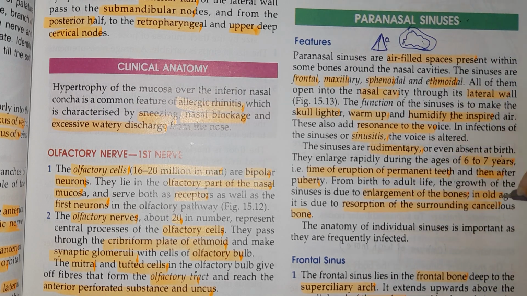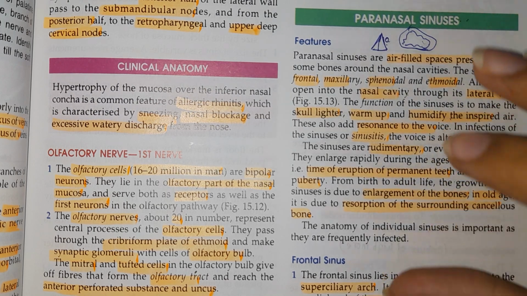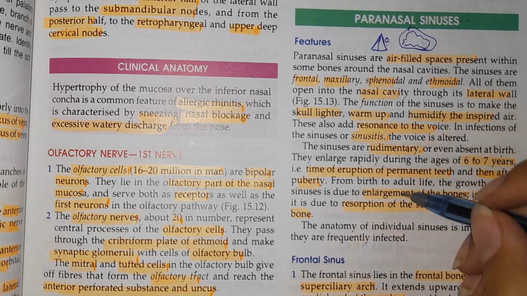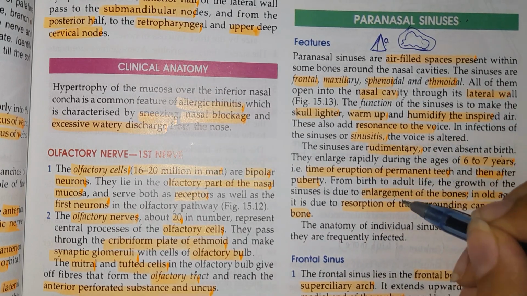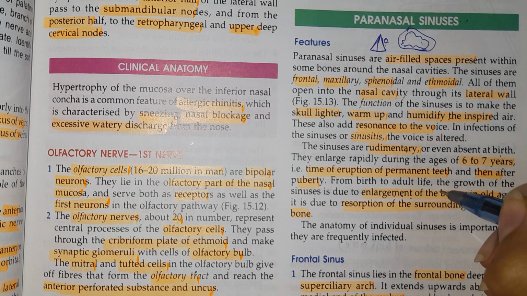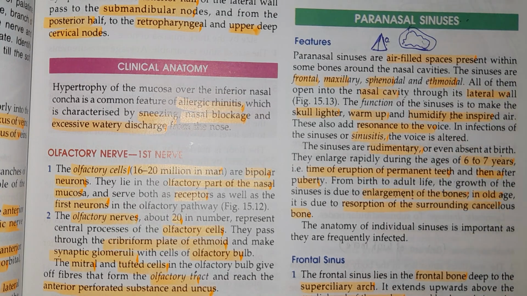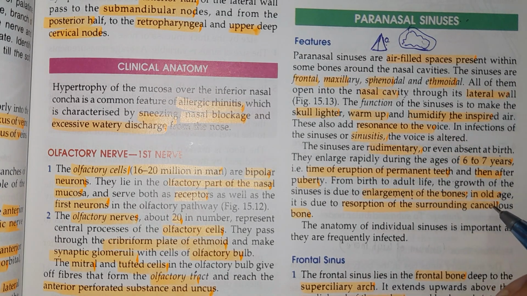But in old age, why are the sinuses growing? Because of the resorption of the bones. So before puberty they are growing because of enlargement of the bones, and after puberty they are growing because of the resorption of the cancellous bone.